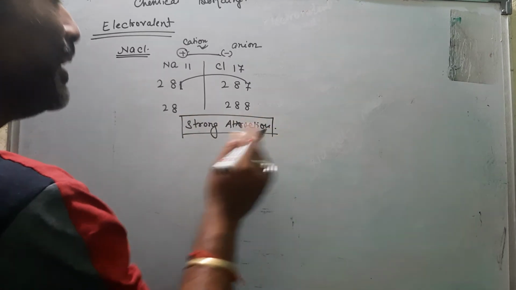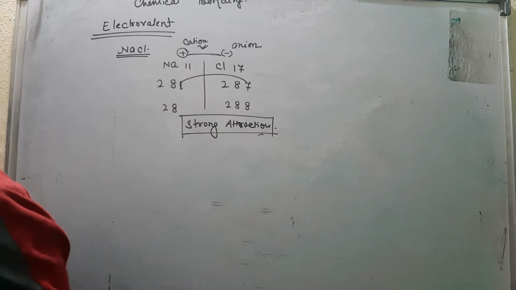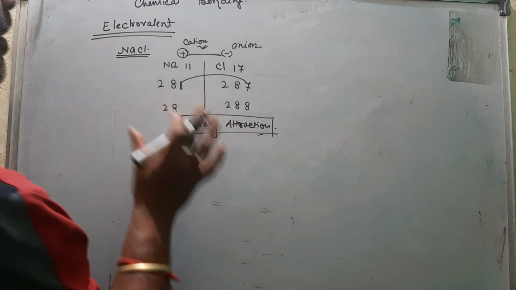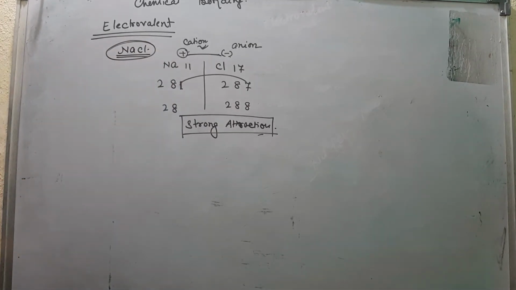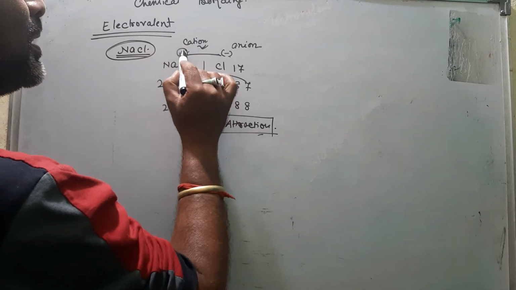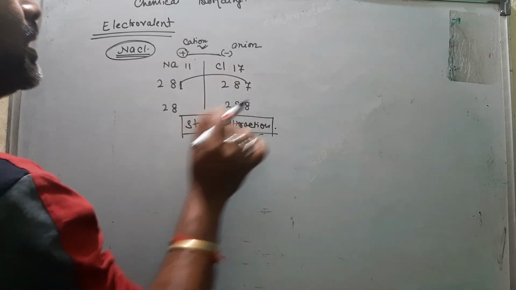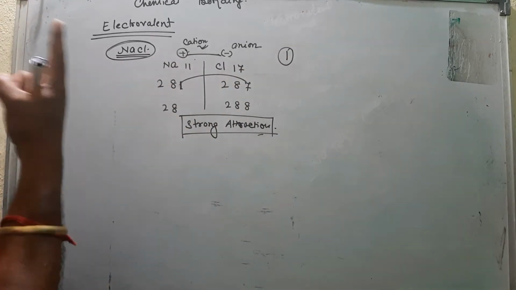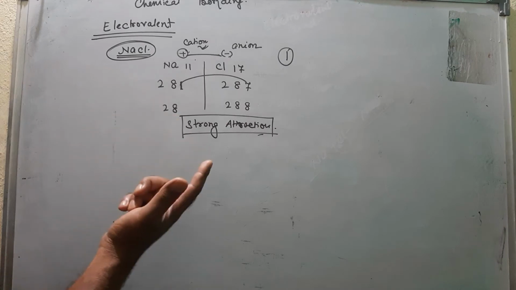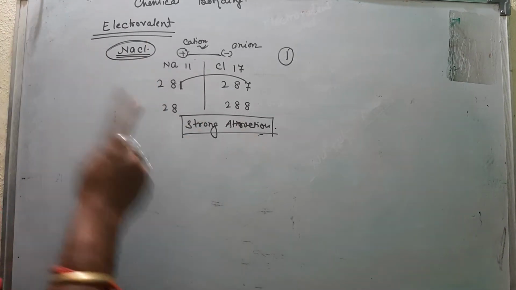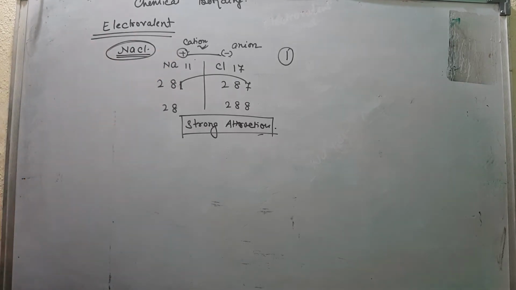That means they are binding to each other. So this combination is known as electrovalent, this bond is known as electrovalent, and the compound is known as an electrovalent compound. And how many electrons does it transfer? 1. How many electrons does it gain? 1. So its electrovalency is 1, because 1 electron is transferred and 1 electron is received. Loss of 1 electron and gain of 1 electron, that's why the electrovalency is 1. And this type of compound is known as an electrovalent compound.